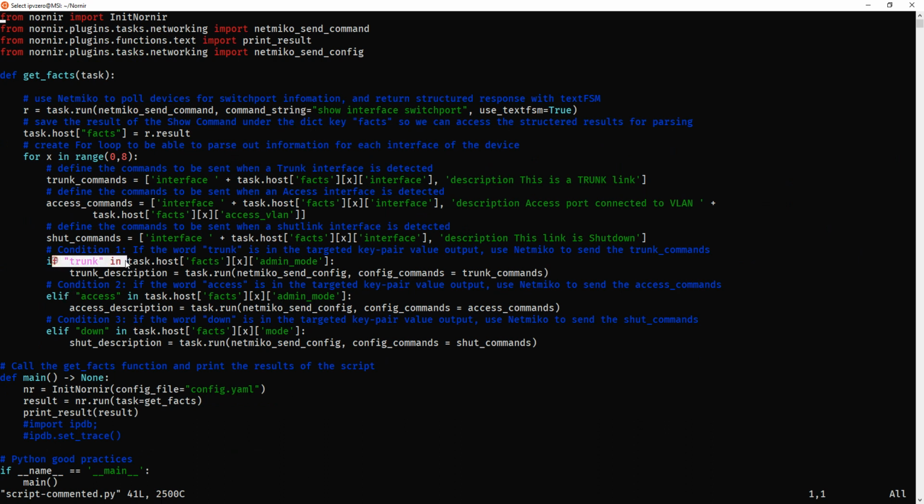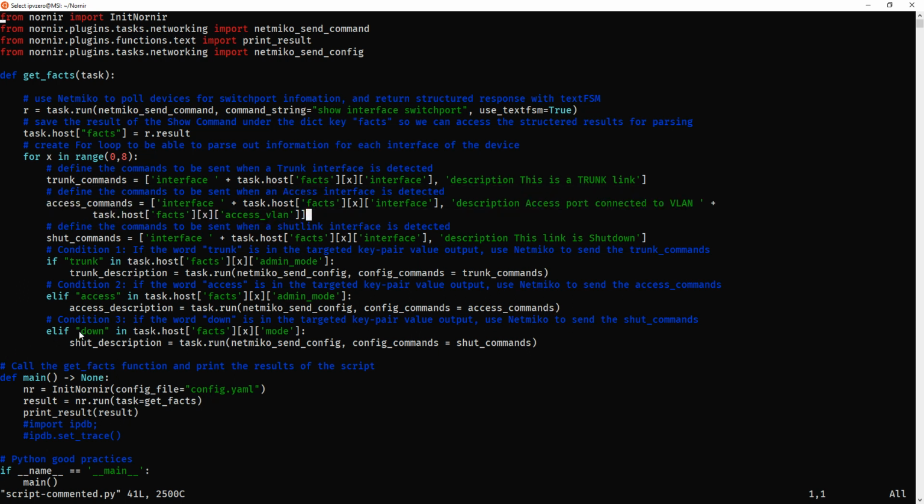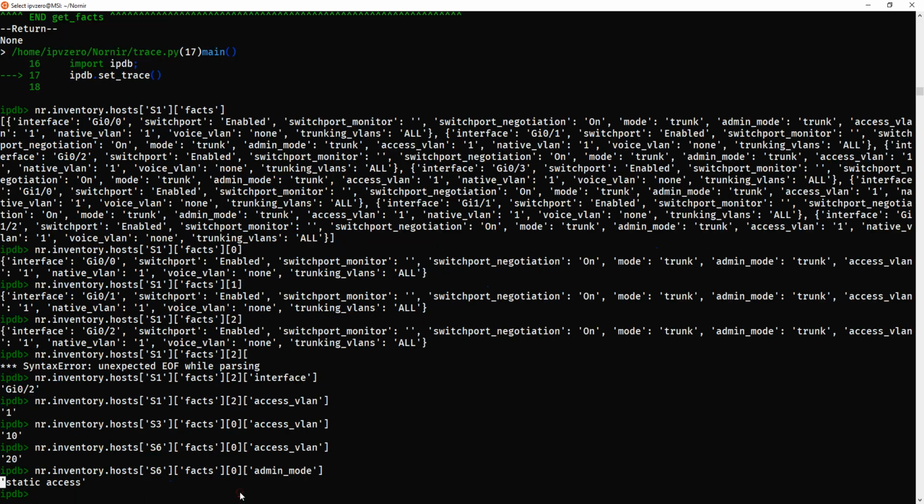So if the word trunk is in it, we're going to send the trunk commands, which are these commands up here. If we see the word access in the admin mode key, we're going to send the access commands, which are these commands here. If we see the word down in the mode, the mode's a different one, we're going to the mode key, just mode on its own.